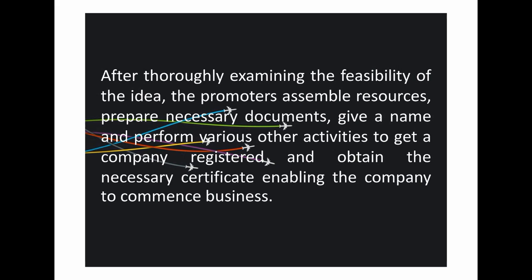So he carries out all the activities to get the company registered and obtain the necessary certificate which enables the company to commence the business. All the activities to commence the business, he does them.